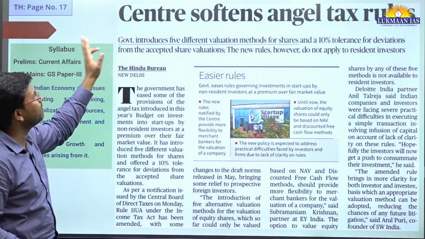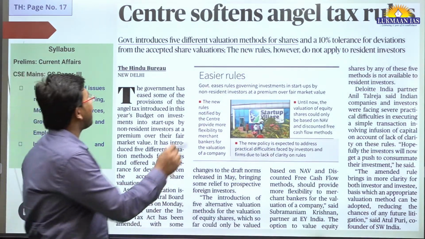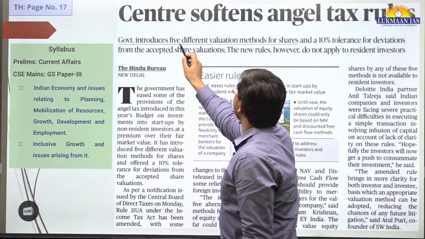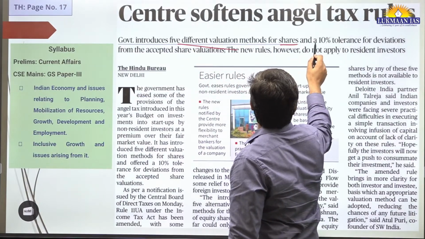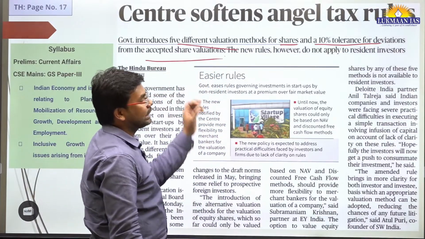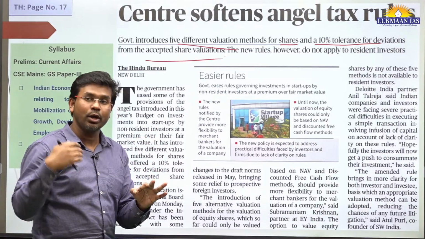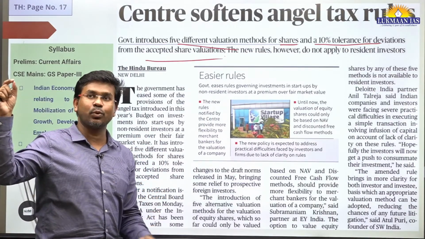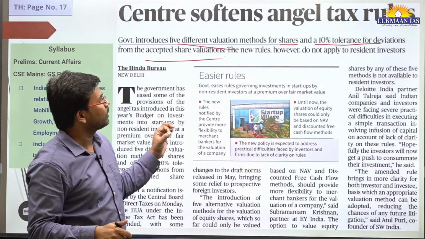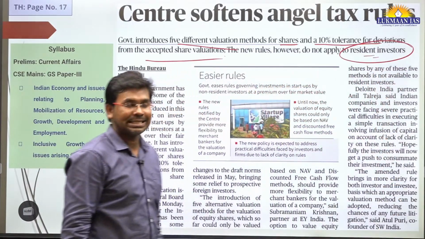So in this article they say the Centre softens angel tax rules. The government has introduced 5 different valuation methods for shares and a 10% tolerance for deviation from the accepted share valuation. These new rules will be applicable to foreign investors, those overseas investors who are located in some other country and invest in Indian shares. These new valuation methods are not applicable to resident investors.